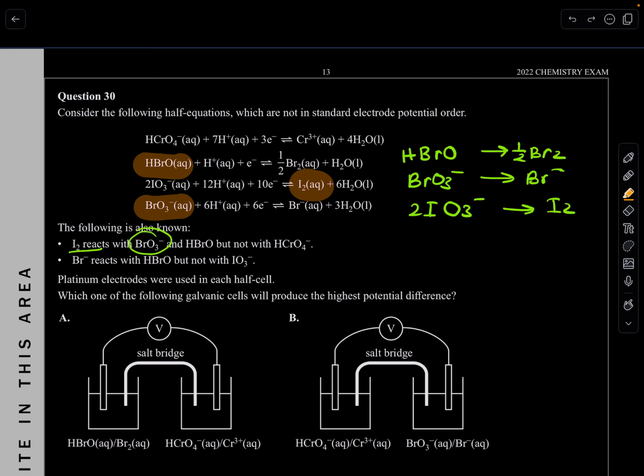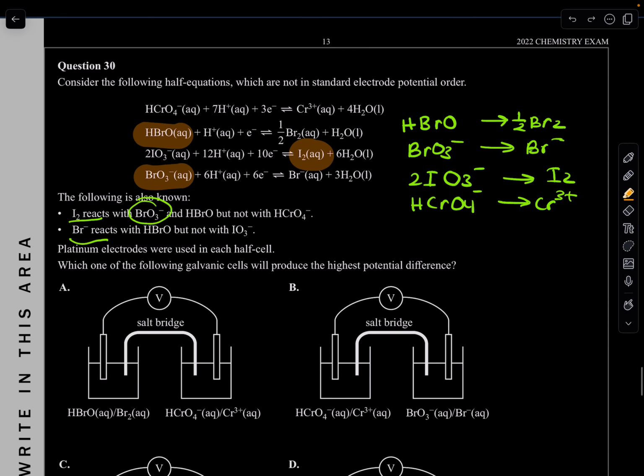But not with HCrO4, meaning this here has to be at the bottom. So HCrO4 minus goes to Cr3 plus. We're only drawing. Okay. Next thing. Bromide, so this one over here, reacts with HBrO. Yep, that's good. See, this one's at the top, and this is spontaneous. Yep, that works. But not with IO3. True, it's not going to react because that's the bottom. Beautiful, it won't react. That still meets the conditions.